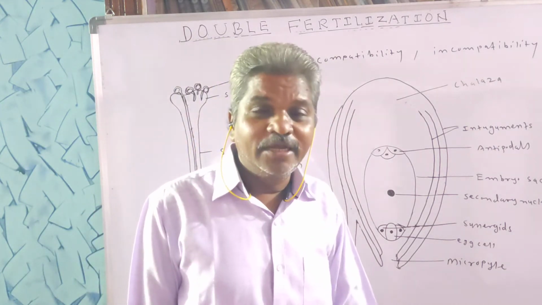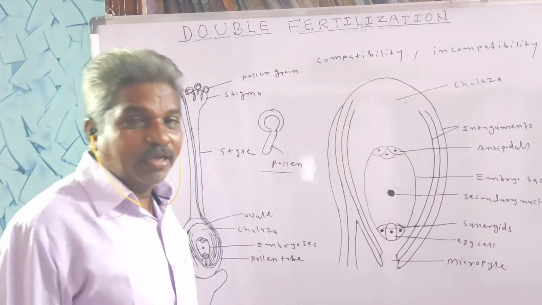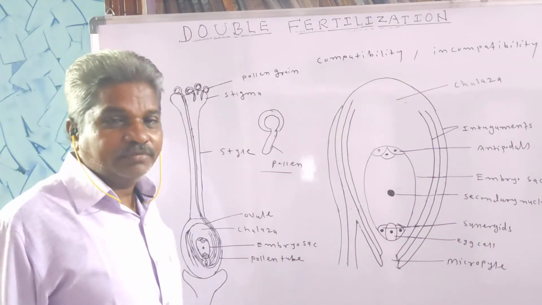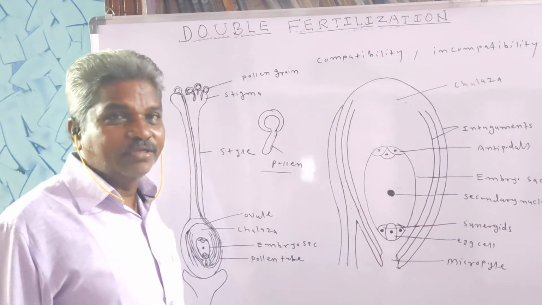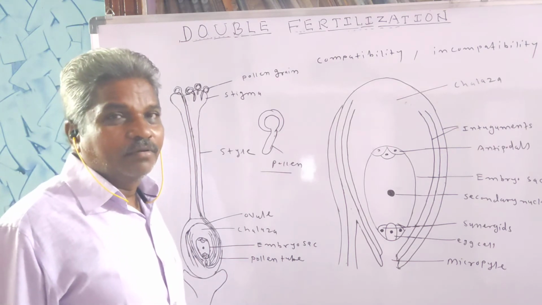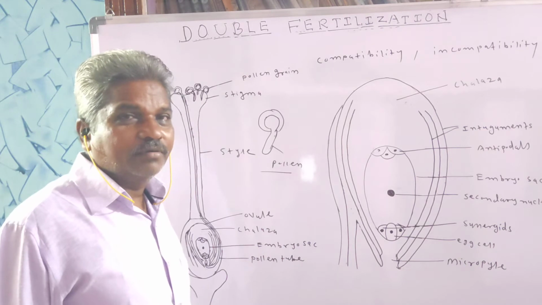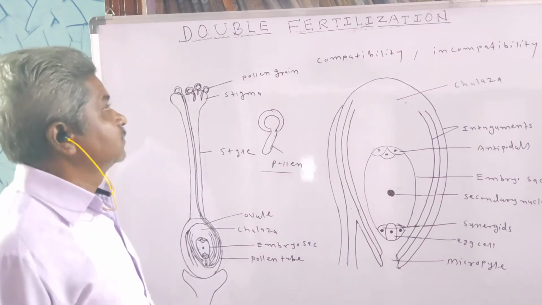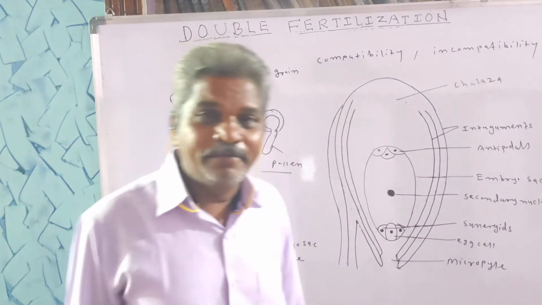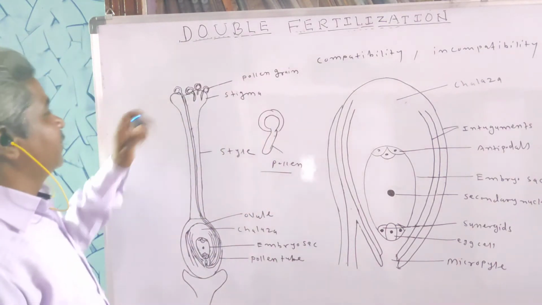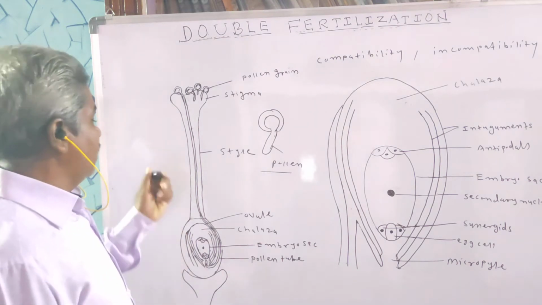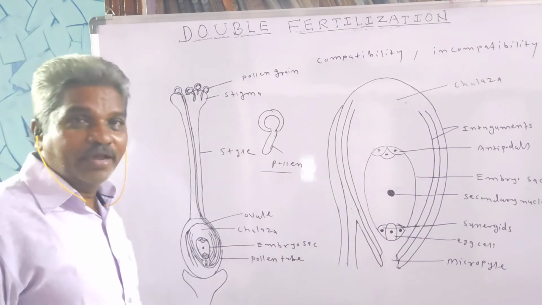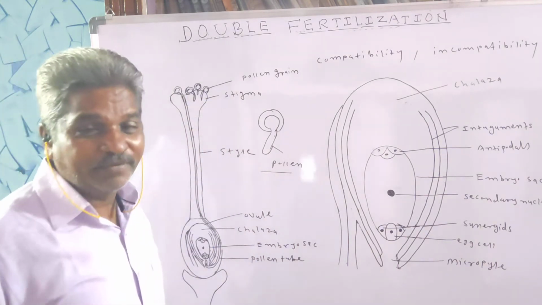This fertilization process is followed by pollination. Pollination is followed by fertilization. So during pollination what happens? The pollen grains are deposited on the stigma, where these pollen grains germinate.